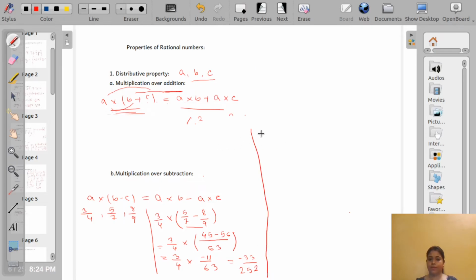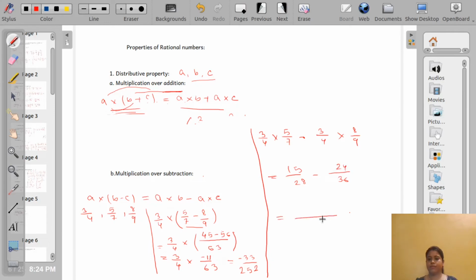Now let us check for the second part. So A multiplied by B, 3 by 4 multiplied by 5 by 7 minus A multiplied by C, 3 by 4 multiplied by 8 by 9. Okay, 15 by 28 minus 24 by 36.